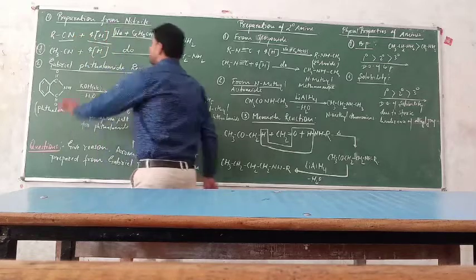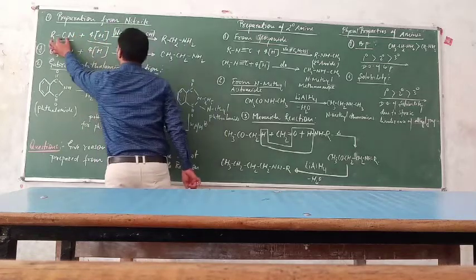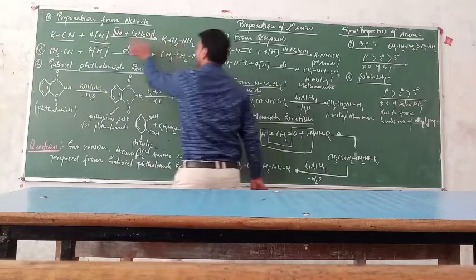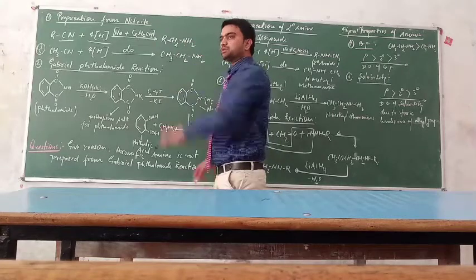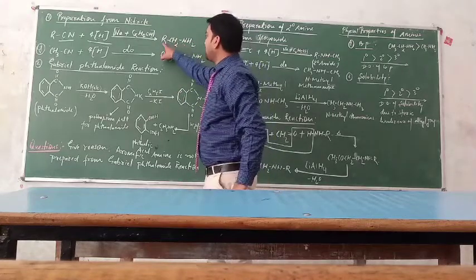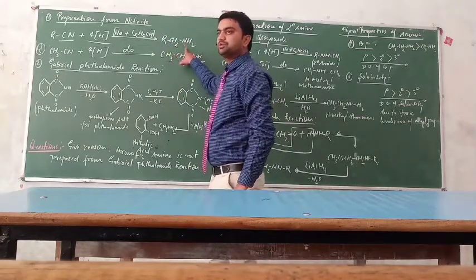So the C will change into CH2 and N will change into NH2. So we get the compound RCH2NH2.